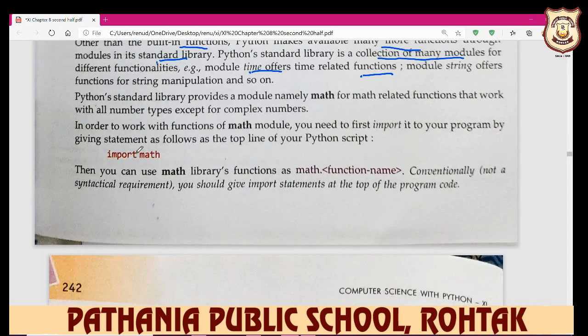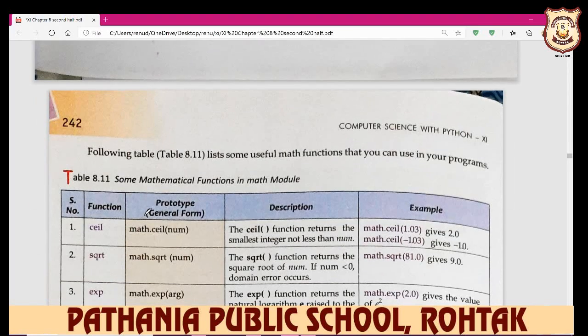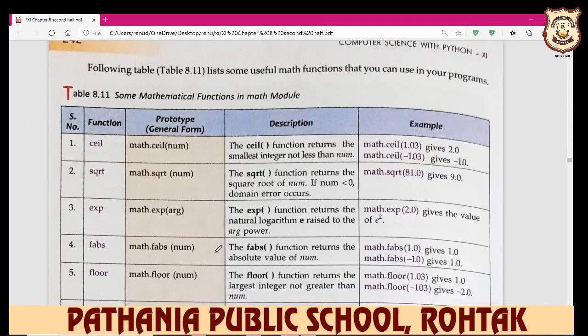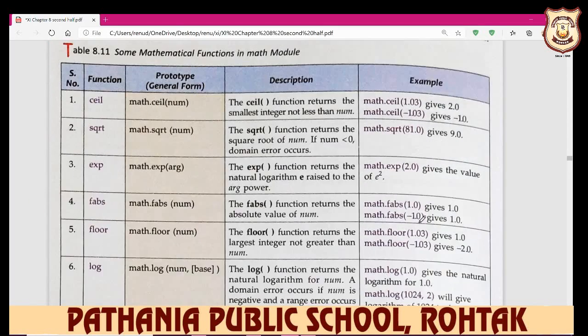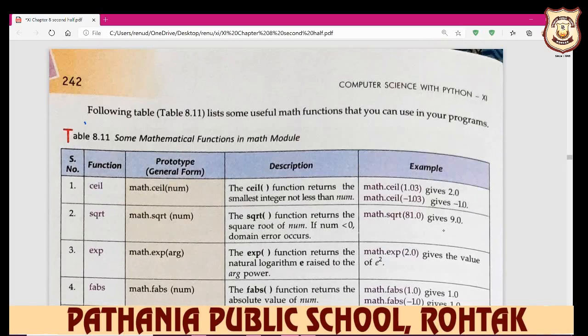Okay, so for this, first you import math. On screen you write import math. After importing math, you can use all these functions. Better you do it on your system, because practical implementation of these functions is very important. Now first we are talking about math.ceil(num). This is the method of how you write it. Math.ceil(num), where num means your numeric value.